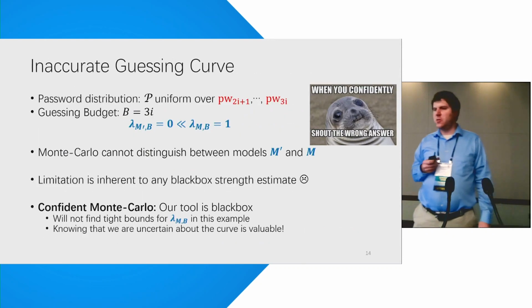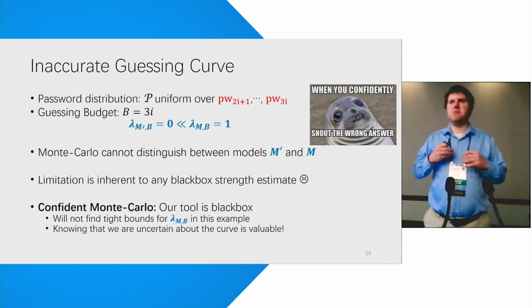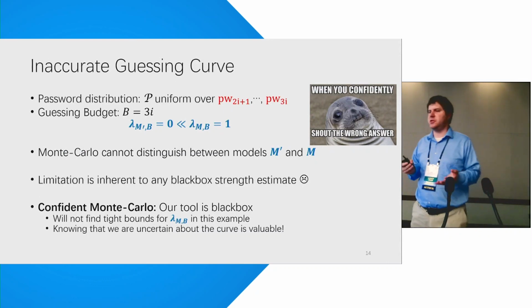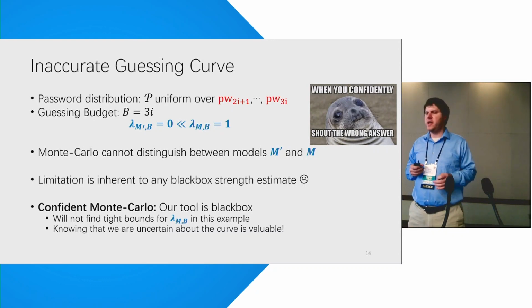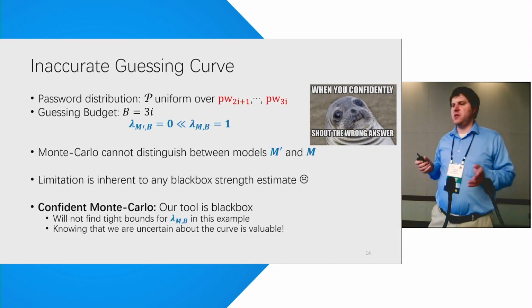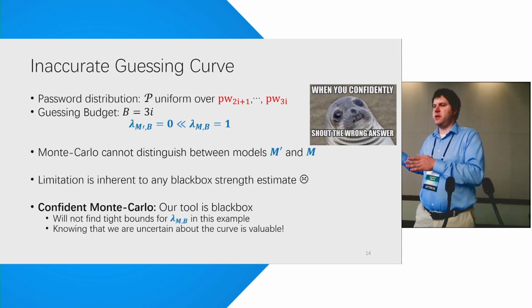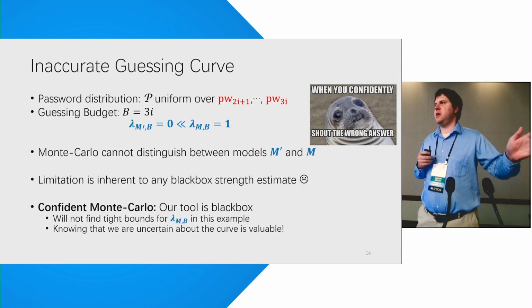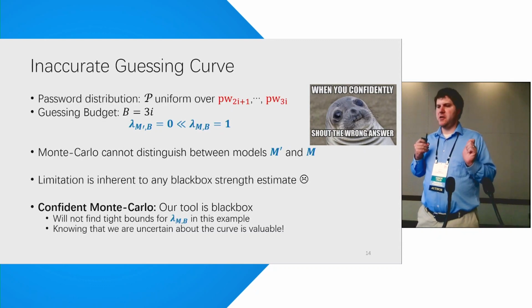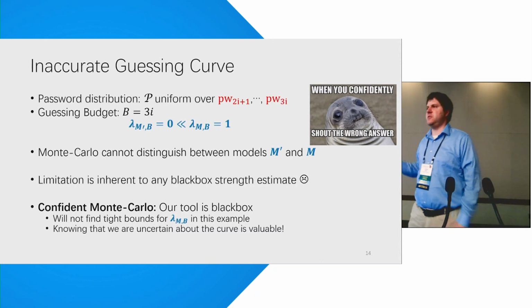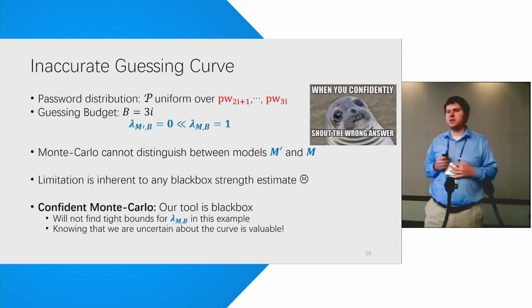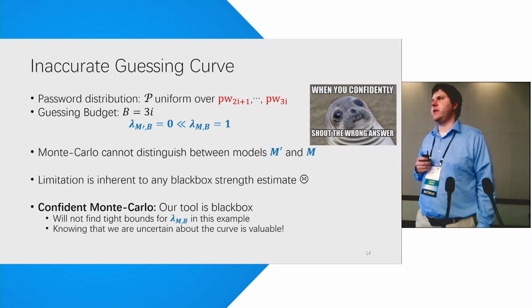Now we can push this example even further, and we'll define a distribution which is uniform over passwords 2i plus 1 to 3i. If we set the guessing budget equal to 3i, under model M, the attacker is going to crack 100% of passwords, and under model M prime, the attacker is going to crack 0 passwords. Unfortunately, Monte Carlo can't distinguish between models M and M prime, so it's going to have to give a highly inaccurate estimate for at least one of these two models. And this limitation turns out to be inherent to any black box tool for strength estimation.